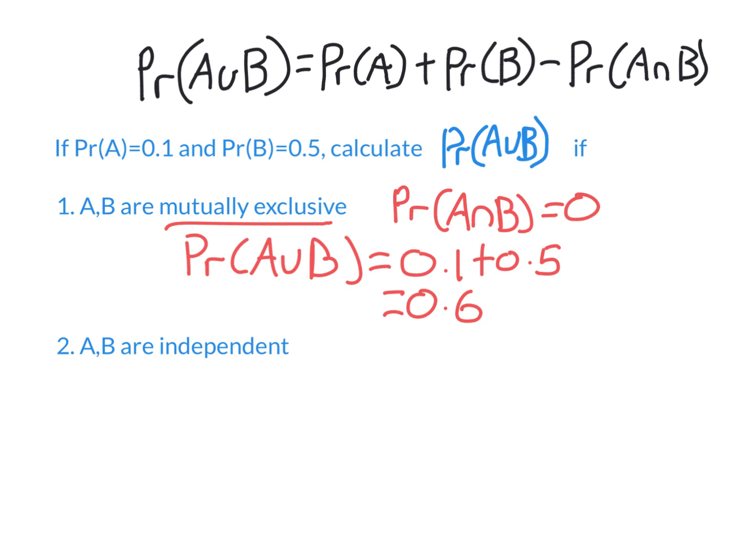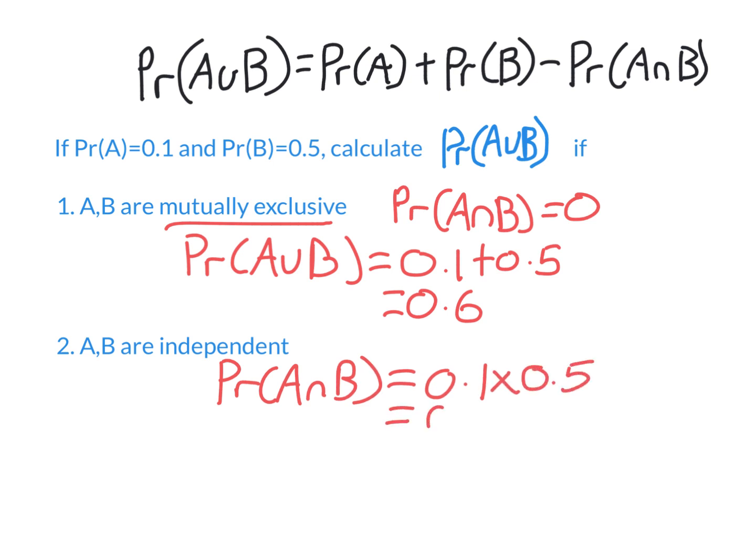So what about if A and B are independent? Well, we learned on the previous slide, if A and B are independent, to find the probability they both happen, we just multiply the probabilities together. So 0.1 times 0.5 is 0.05. That's the probability both happen.